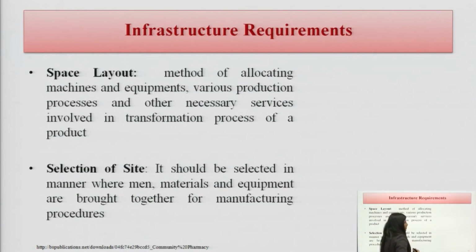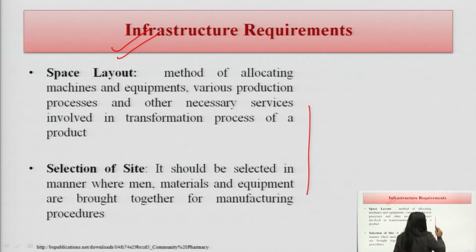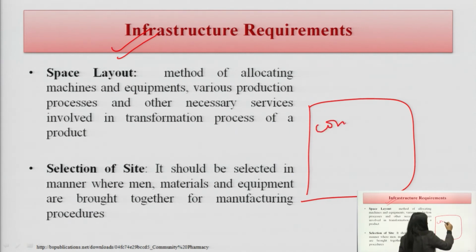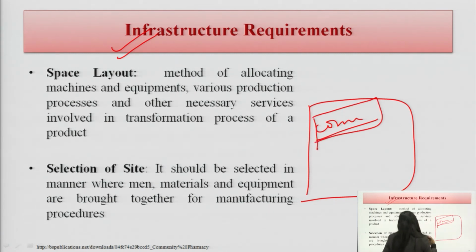Now, coming to point number 3, we have done the financial requirements. Second is the staffing requirements. After the staffing requirements, the infrastructure requirements come. What do you mean by infrastructure requirement? It means how the community pharmacy should be: where the entrance should be, where the racks should be, where the walls should be, how the pharmacy should look.